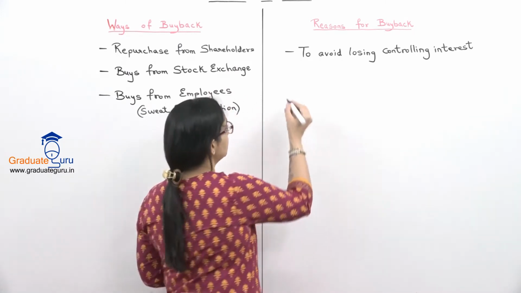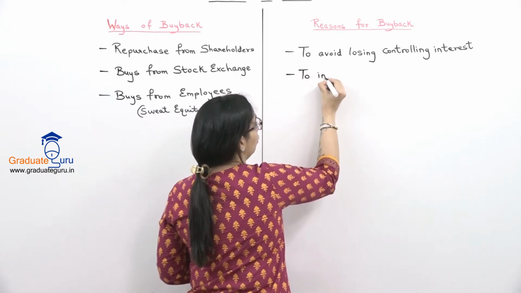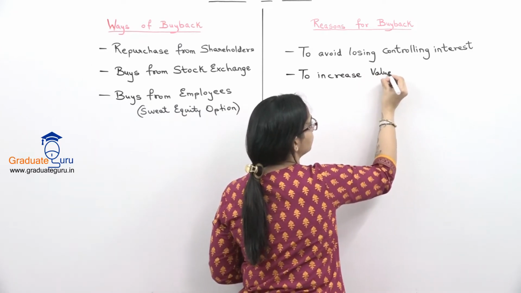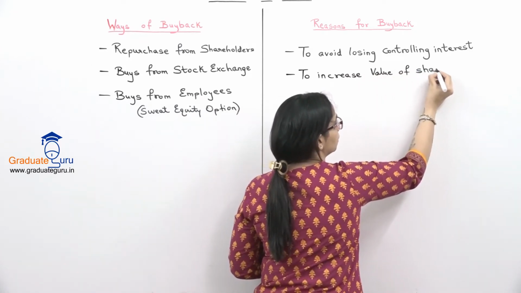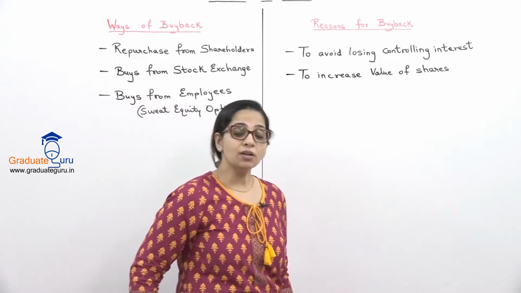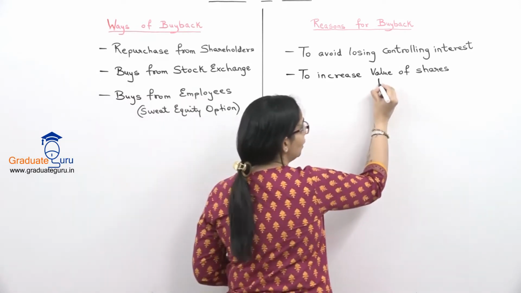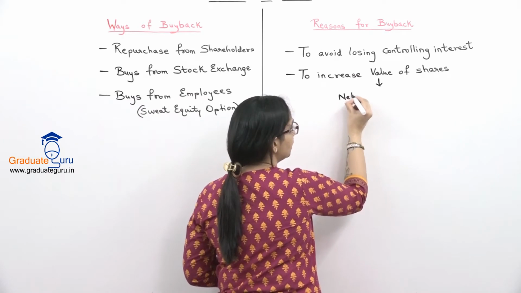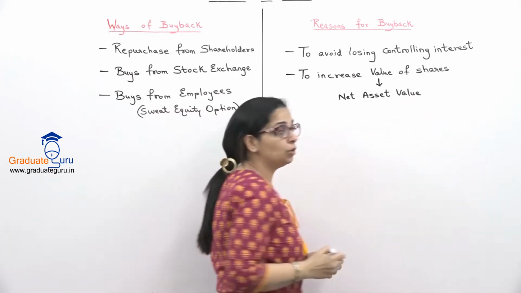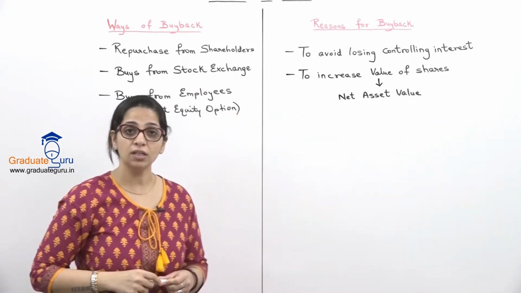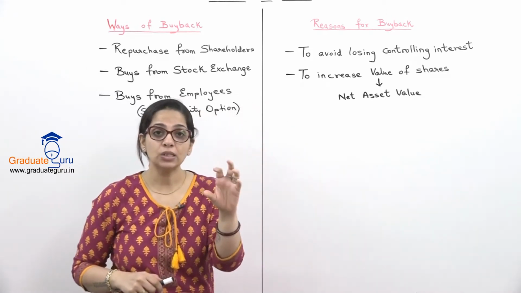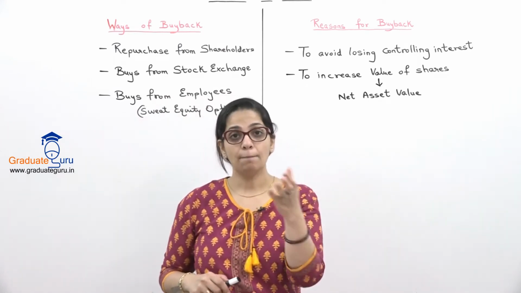The second reason is when we want to increase the value of shares. Now, how will this happen with a buyback? What is the value of share first of all? Value generally when I talk about, it is the net asset value. Now, how do we find net asset value? I'm sure you've done this in another topic. We calculate the total assets of the company. That is assets minus liabilities.